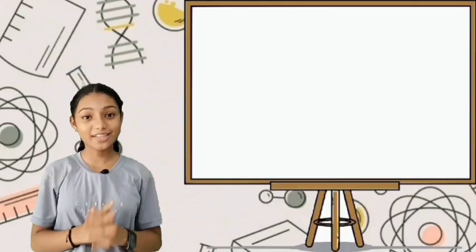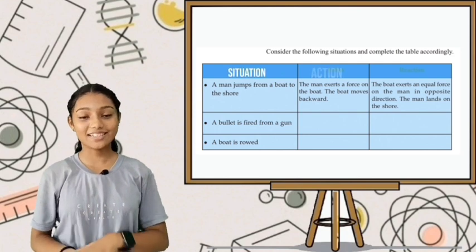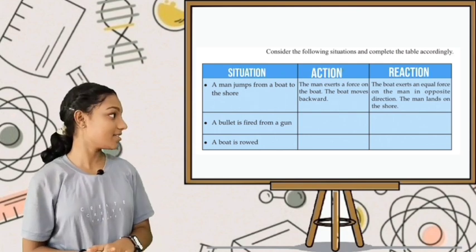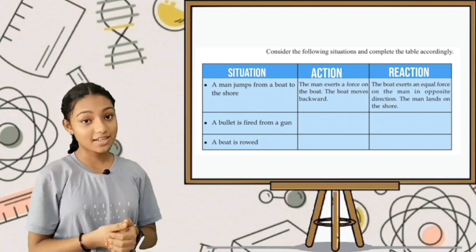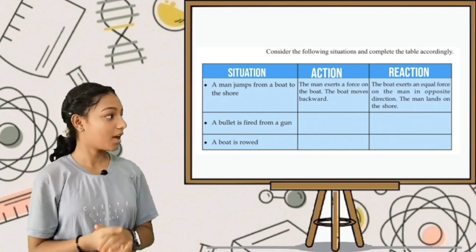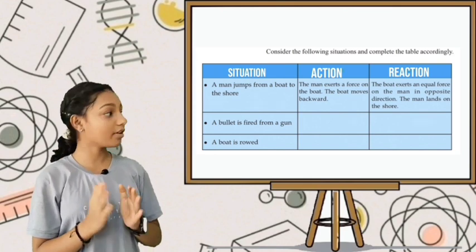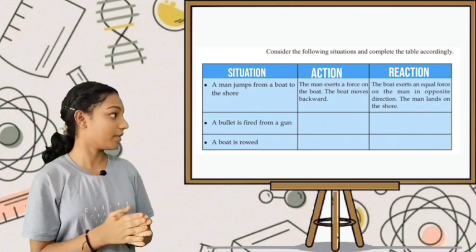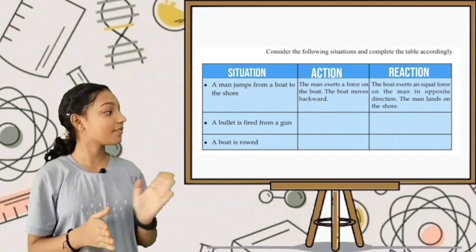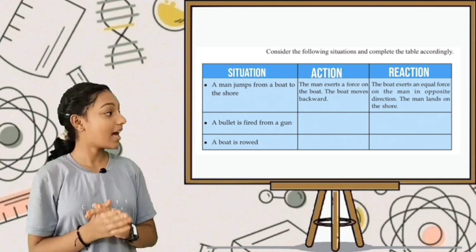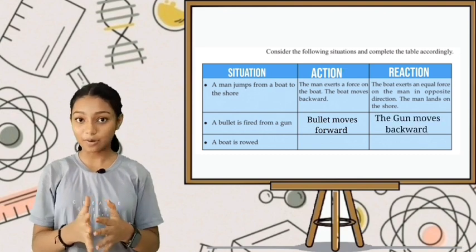Now we are going to complete your textbook activity based on Newton's third law of motion. Situation, action and reaction. The first situation is a man jumps from a boat to the shore. Here, the action is the man exerts a force on the boat. The boat moves backward. The reaction is the boat exerts an equal force on the man in the opposite direction. The man lands on the shore. The second one is a bullet is fired from a gun. Here, the action is the bullet moves forward and the reaction is the gun moves backward.